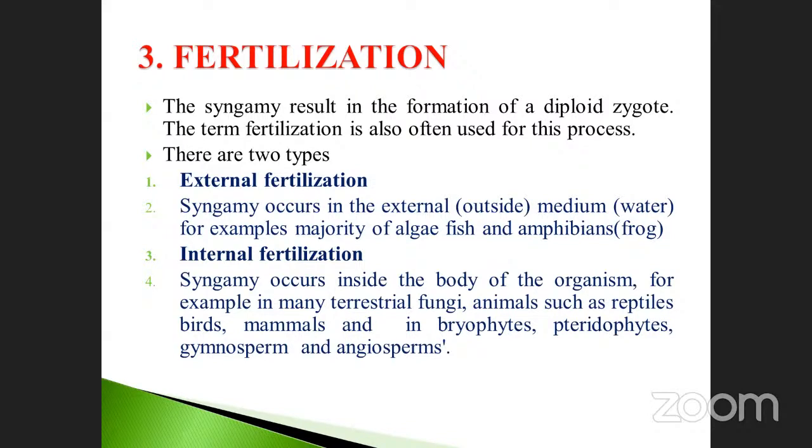Go to the next one, called internal fertilization. Syngamy occurs inside the body of the organisms. Already told you, mostly in the female reproductive organs only. For example, in many terrestrial fungi, animals such as reptiles, bats, mammals, and bryophyta, pteridophyta, gymnosperms, angiosperms. In most of these cases, it occurs mostly as internal fertilization only. This is also very, very important because which one is external fertilization, which one is internal fertilization, you must note down very clearly. Okay, so what is the next slide?